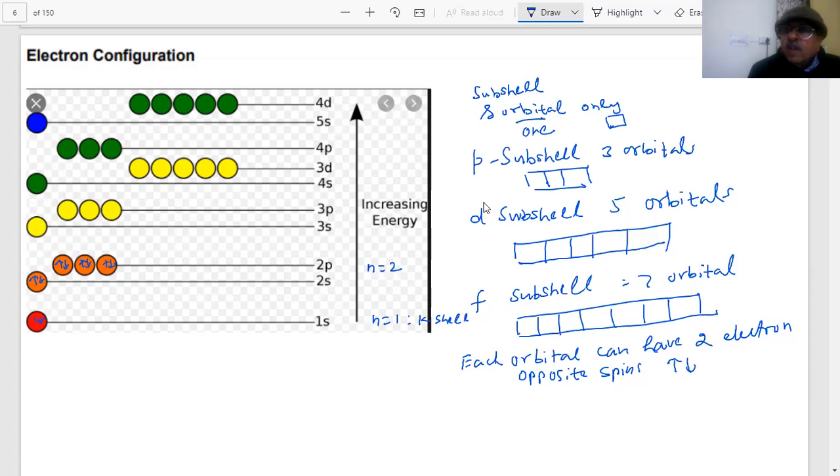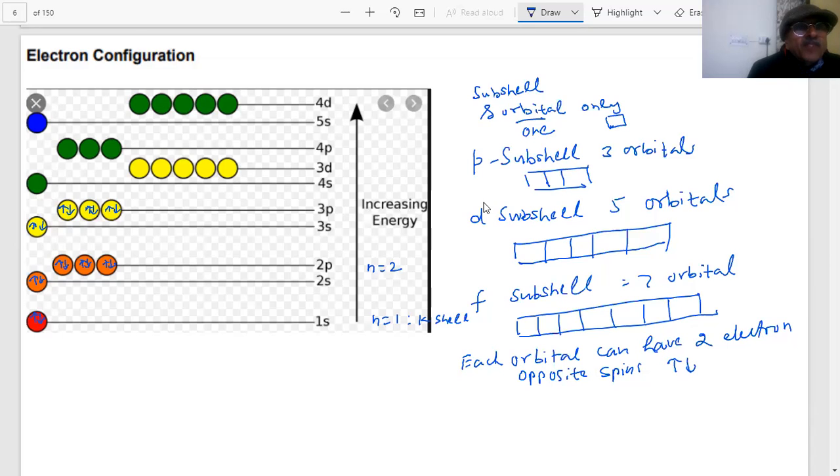It is filled, then I will go further. 3s is lower in energy than 3p. How many can I put in s? Only 2. How many can I put in p? 1, 2, 3, 4, 5, 6. So the maximum electrons in s is 2, and in p is 6.